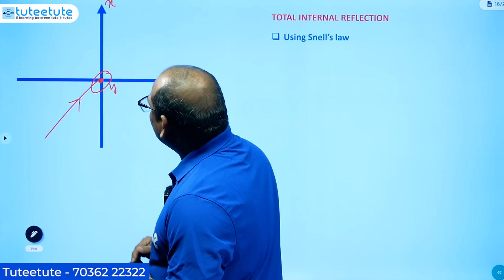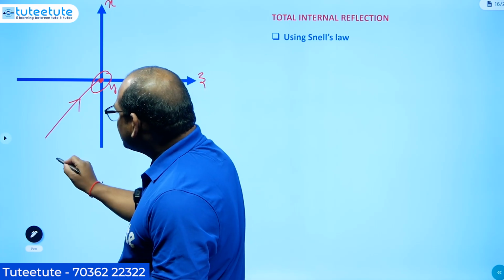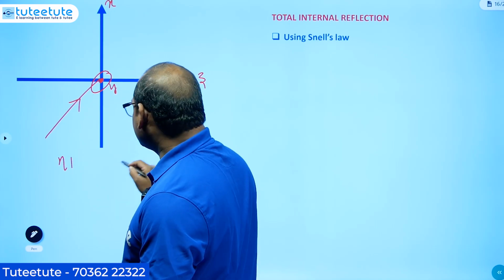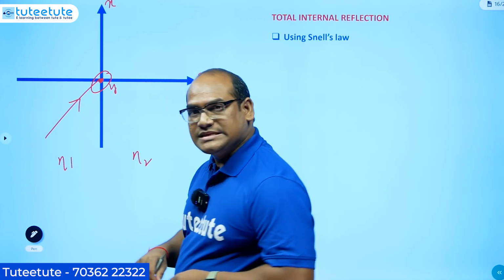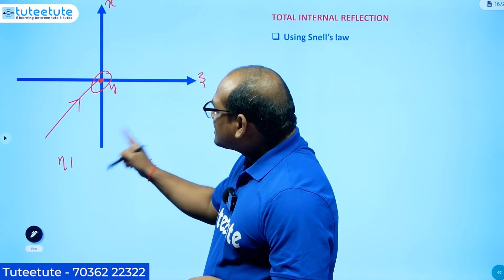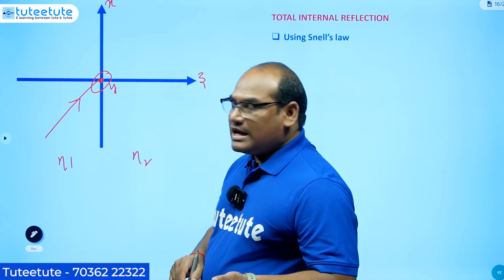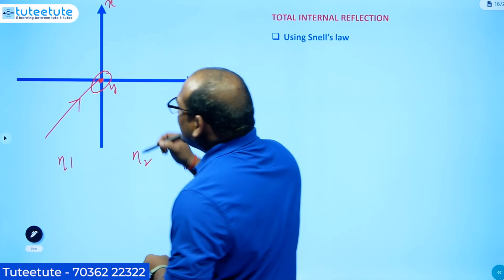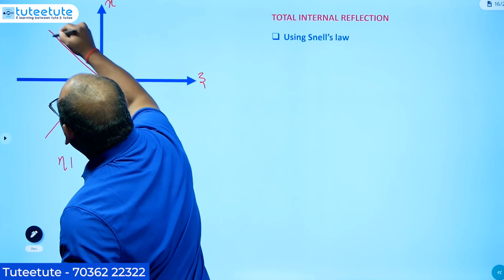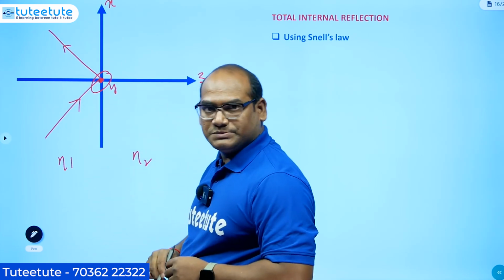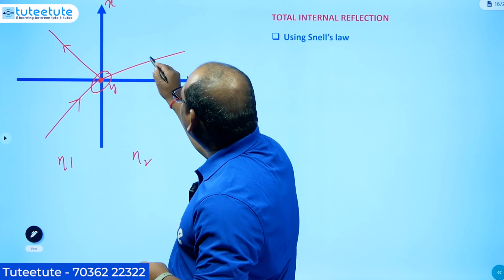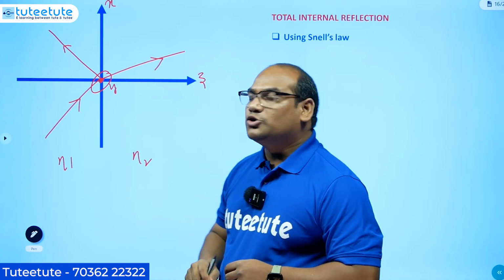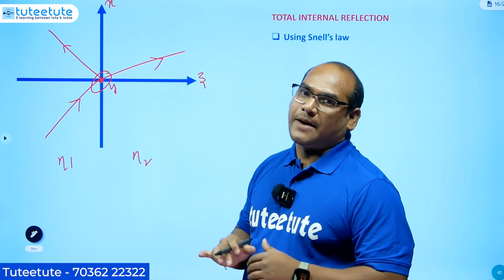Because of the impedance mismatch, medium 1 has the impedance eta 1, and medium 2 has the impedance eta 2. Because these two impedances are different, due to this mismatching of the impedances, what will happen? Certain power of this incident wave will be reflected back into medium 1, and the remaining power will be transmitted into medium 2. This is what is happening.